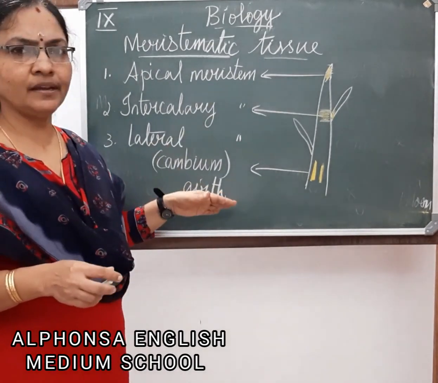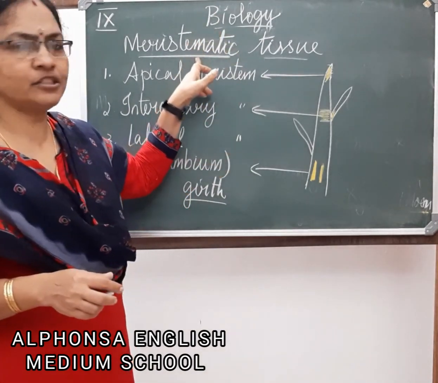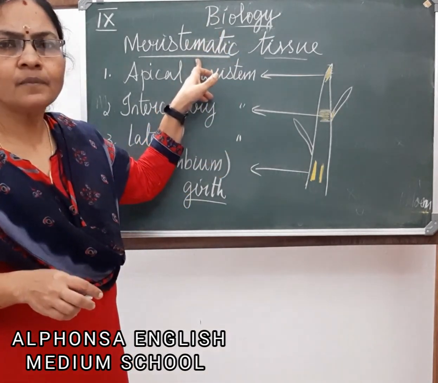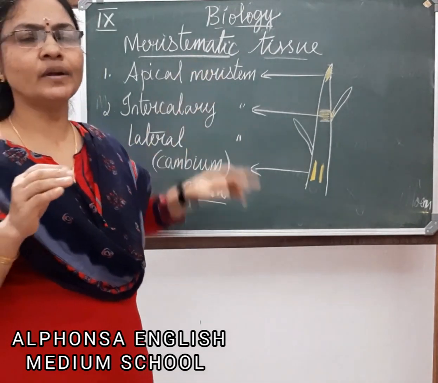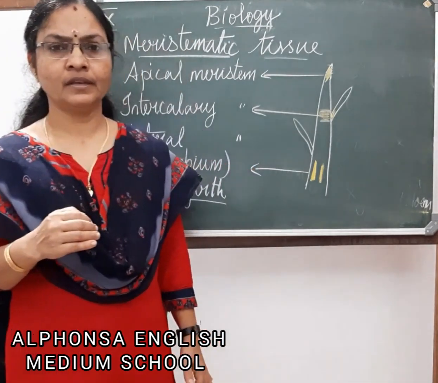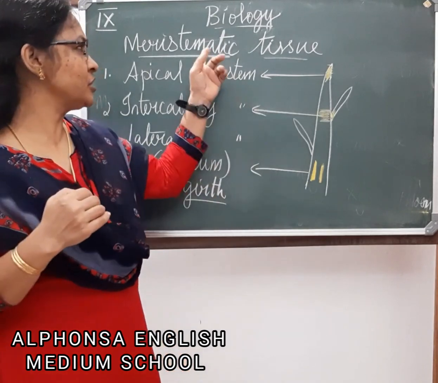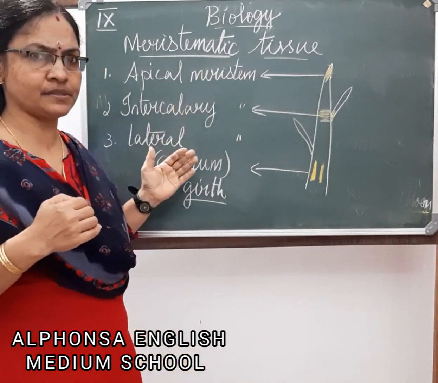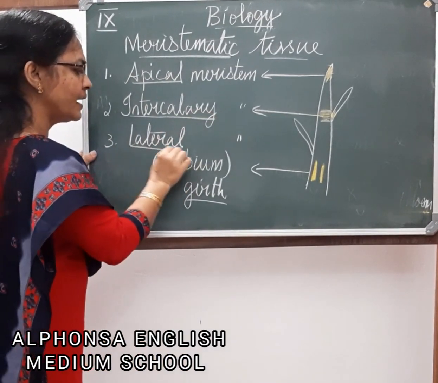I repeat once again. The first plant tissue which we are discussing now is meristematic tissue. Are meristematic tissues present throughout the plant body? No. They are present only in certain parts of the plant body, certain places in the plant body. Based on the location, meristematic tissue is of three types: apical meristem, intercalary meristem and lateral meristem.